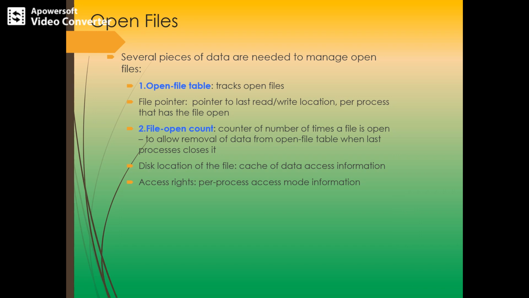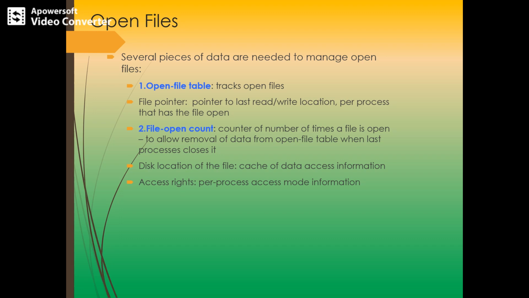So there are permissions set for that file, like read only, write or append only, and based on that mode, the file is opened by the process. The open system call typically returns a pointer to the entry in the open file table.